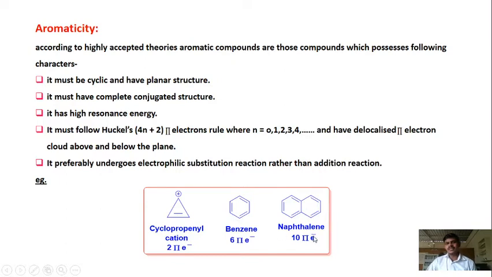Then next is naphthalene. How many electrons does naphthalene have? There are 5 double bonds. So 5 into 2, 10 pi electrons. Will it be following Huckel's rule?